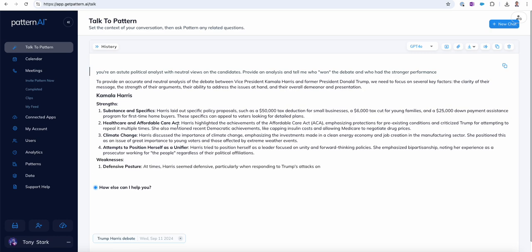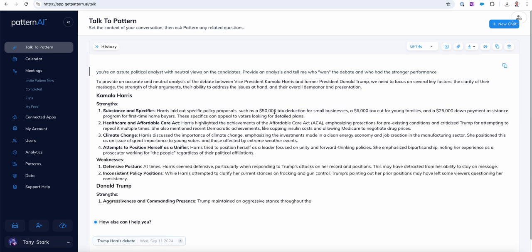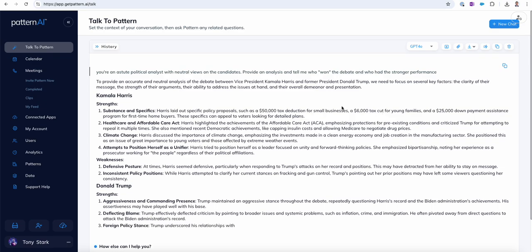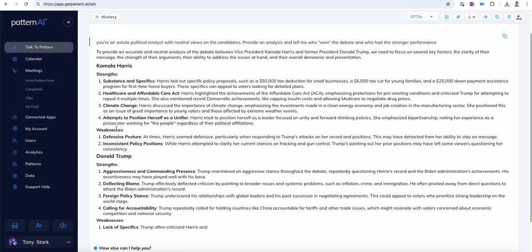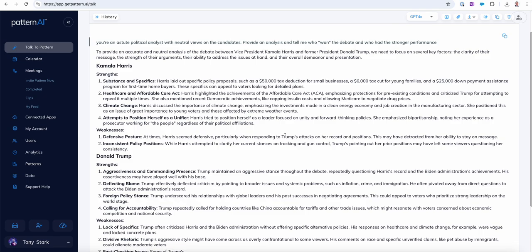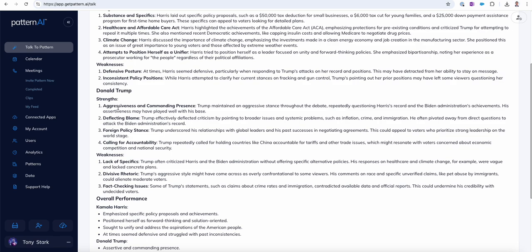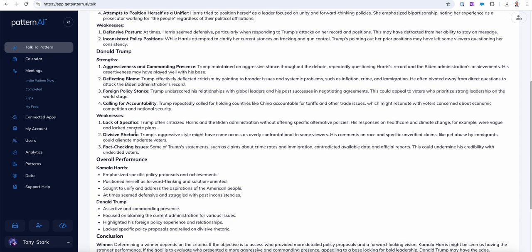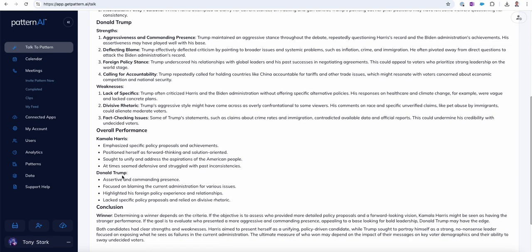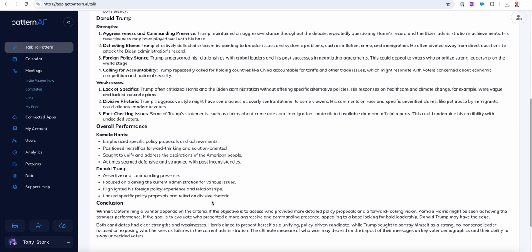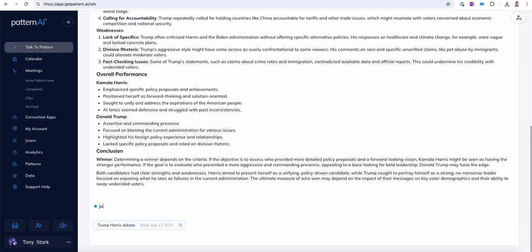Strengths, Kamala: substance and specifics, $50,000 tax deductions. We noted earlier, $6,000 tax cut for families and so on. Weaknesses, defensive posture. She seemed defensive, particularly responding to Trump's attacks on her record and positions. His strengths were aggressiveness and commanding presence, an aggressive stance throughout the debate, repeatedly questioning her record and so on. Weaknesses: lack of specifics, divisive rhetoric, fact-checking issues. Overall, determining a winner is tough, but it doesn't look like it's really going to take a clear position here.